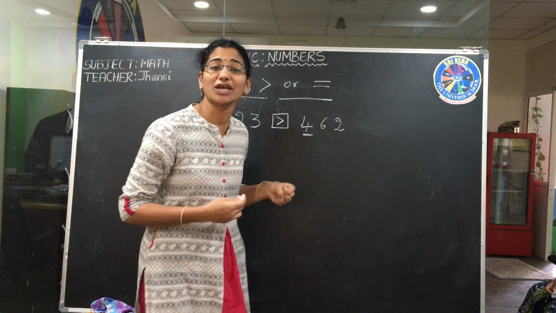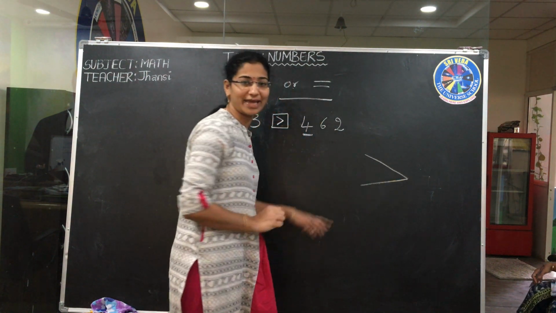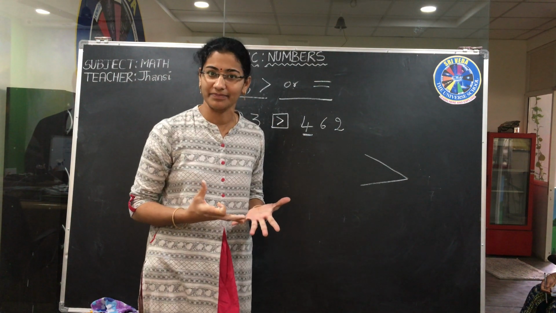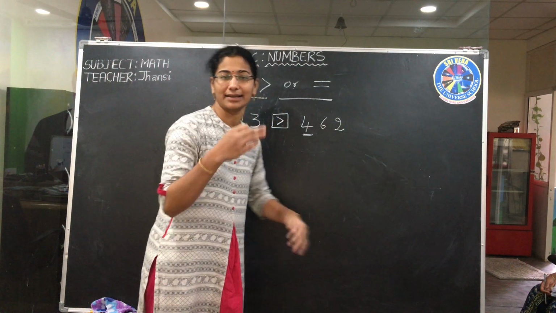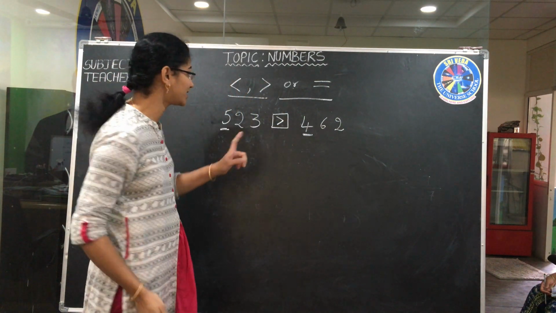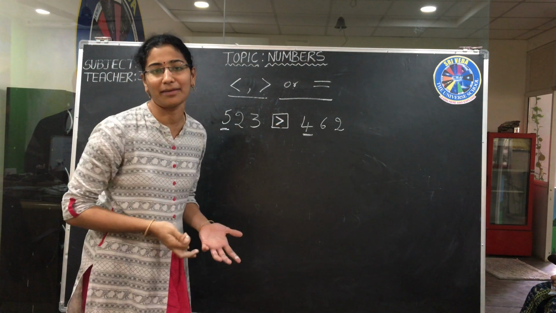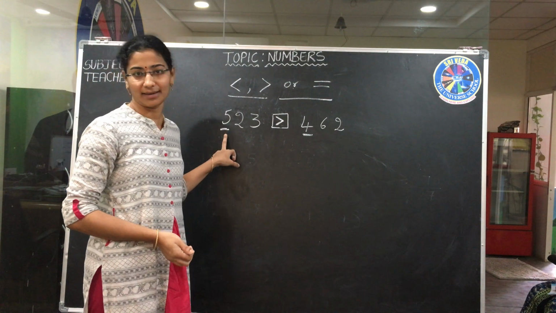Then how is a crocodile's mouth? A crocodile's mouth is like this only, no? It wants to eat more. Just remember this formula. If you are getting confused with the less than and greater than symbol, this is a crocodile mouth. Always it wants to eat the bigger number. Just open this mouth towards the bigger number.